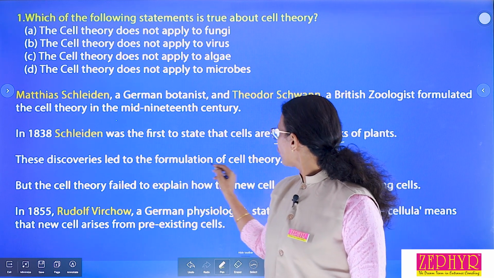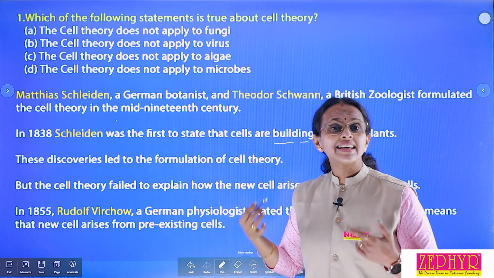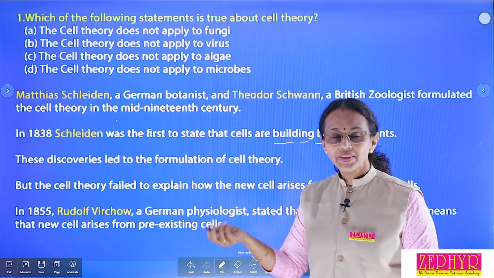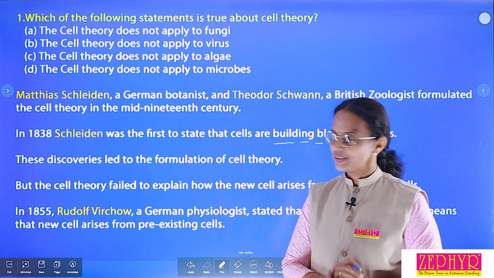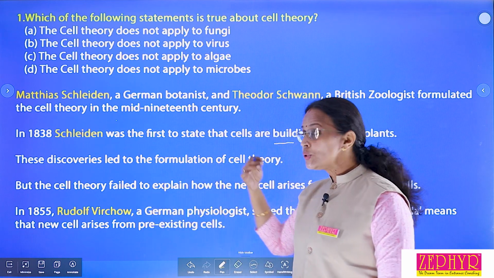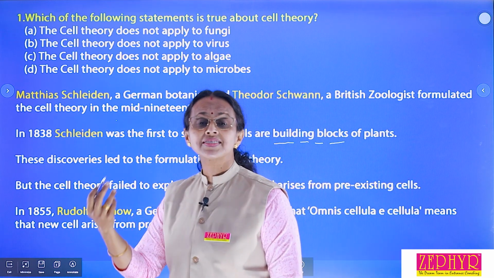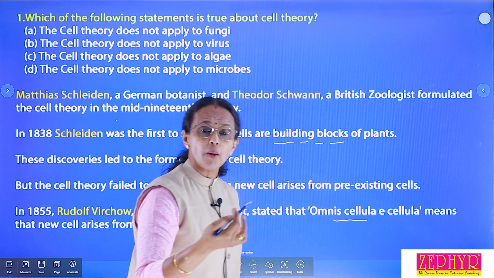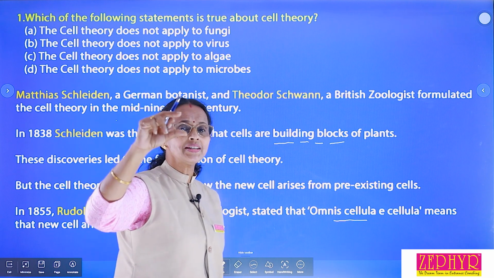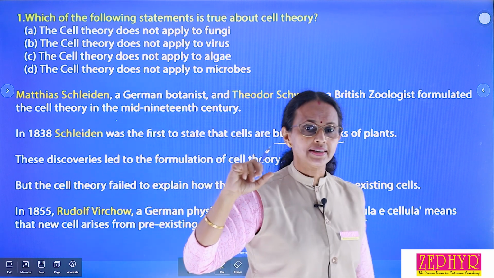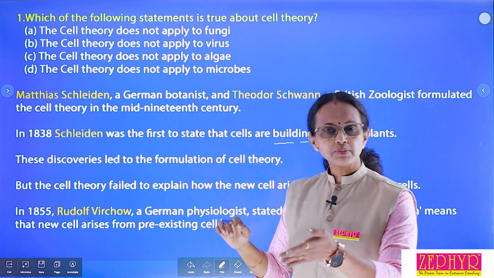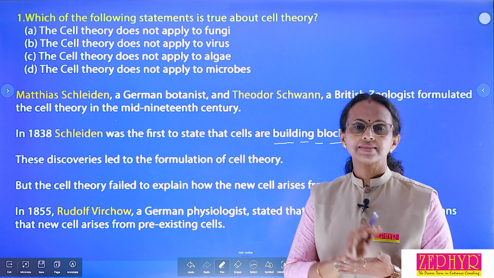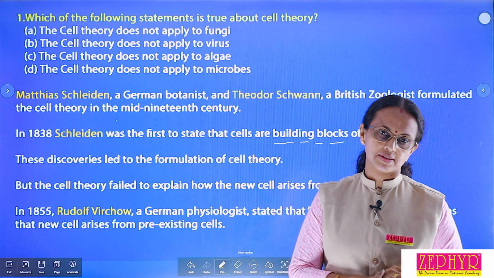These discoveries led to the formulation of cell theory, but cell theory does not explain where new cells arise from. Then another scientist came to that part. Rudolf Virchow said that new cells are formed from pre-existing cells. So, two points define the cell theory. First, all living organisms are made up of cells, and second, new cells are formed from pre-existing cells.